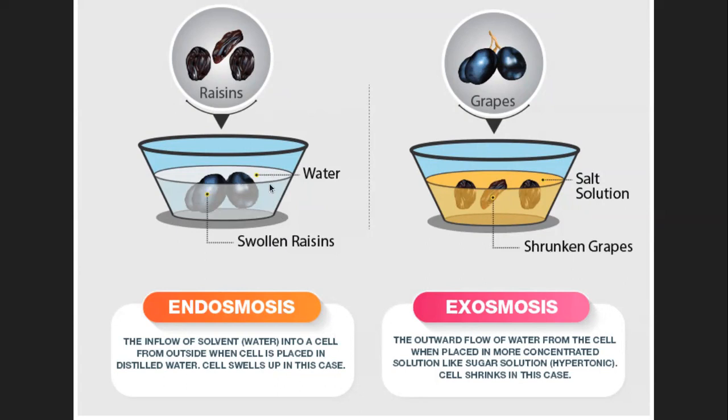And outside there is higher concentration of water, and inside the resin, which is acting like a cell, there is a lower concentration of water. So water from its higher concentration will move to inside the resin, which is opposite to the diffusion process. That is, the higher concentration of solute is inside, lower concentration is outside. So water is moving from outside to inside the resin.